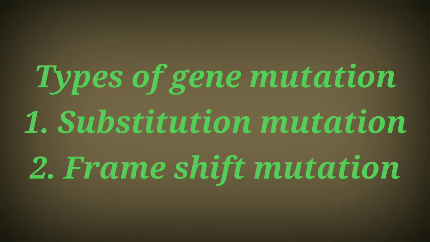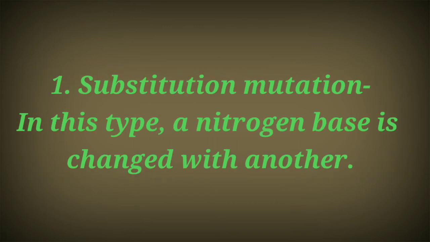Now the mechanism of this gene mutation or point mutation can take place in two ways. One is substitution and the other is called frame shift mutation. Let's first discuss the substitution process. In substitution, a nitrogen base is changed with another.